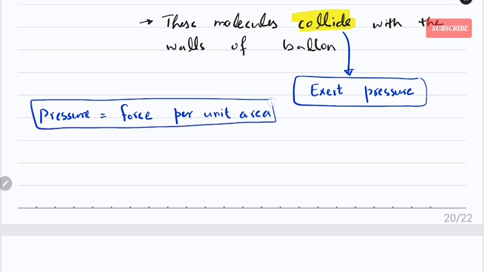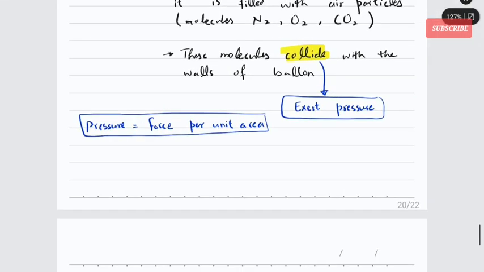In this case, molecules collide with the walls of the balloon or any container in which you have kept them, and when they collide, they apply a certain force at that particular area. We call it the gas pressure. Okay, that is the pressure exerted by the gas molecules, right? So keep that in mind.